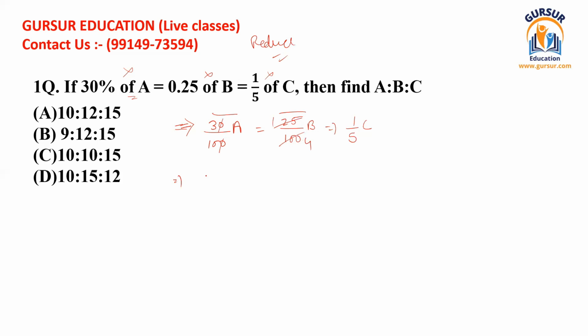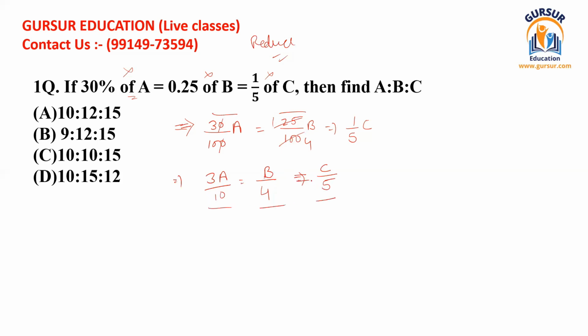So we are left with 3A divided by 10. Then 1 divided by 4, because 1 multiplied by B produces the value of B, that's why I'm writing here B. Then if 1 is multiplied by C, it produces the value of C, that's why I'm writing C divided by 5.